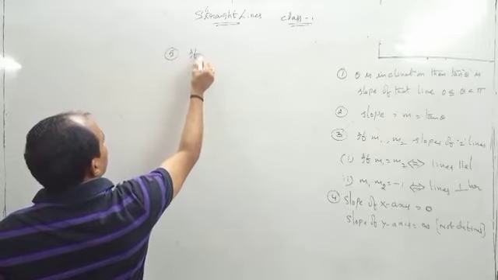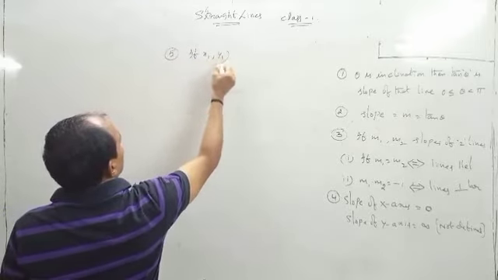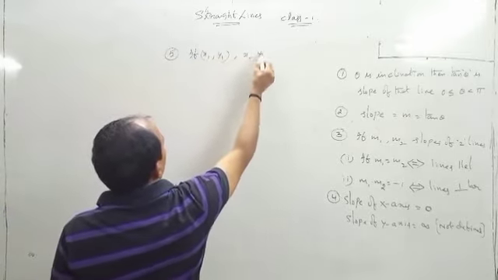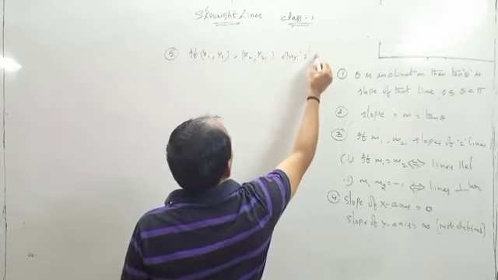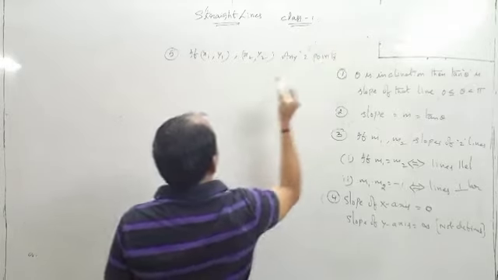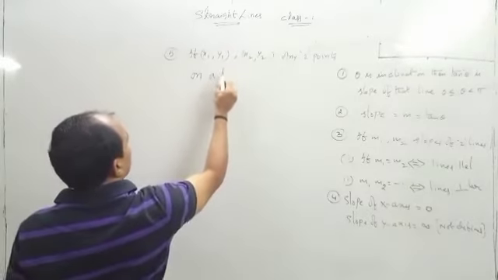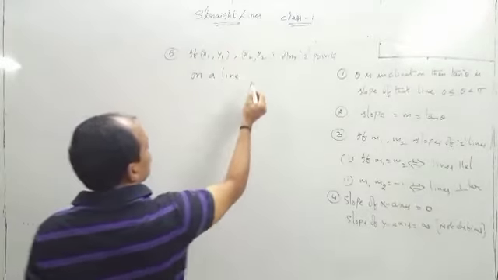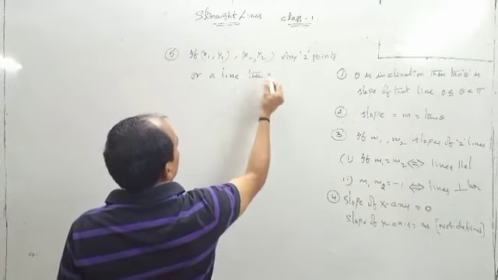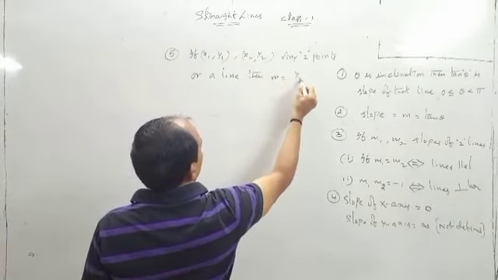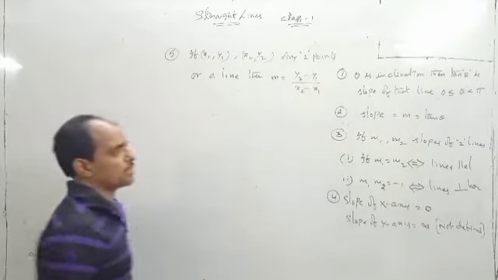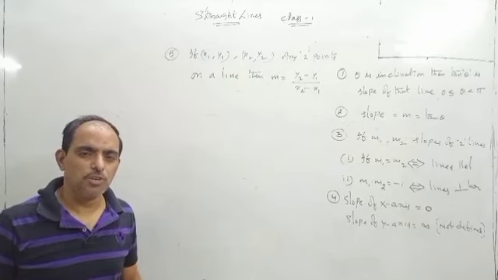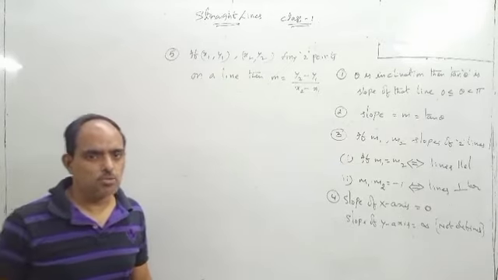If x1, y1 and x2, y2 are any two points on a line, then slope m is equal to (y2 minus y1) by (x2 minus x1). Slope is equal to y2 minus y1 by x2 minus x1.